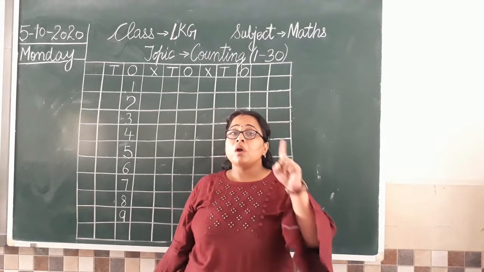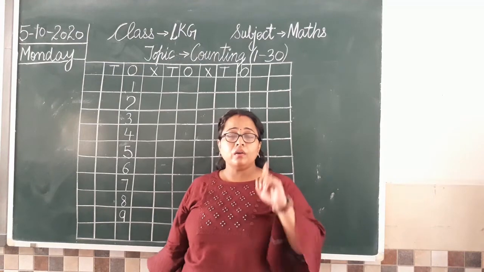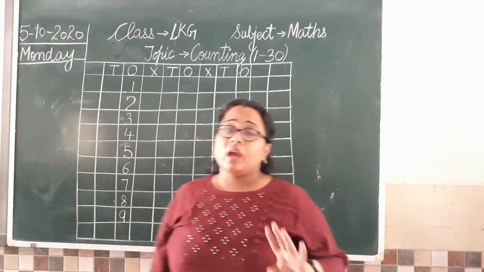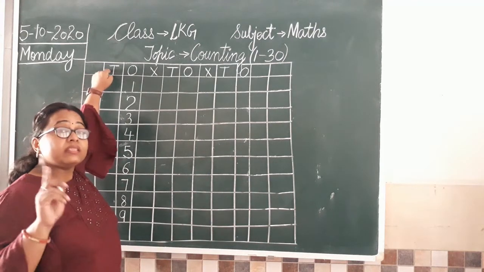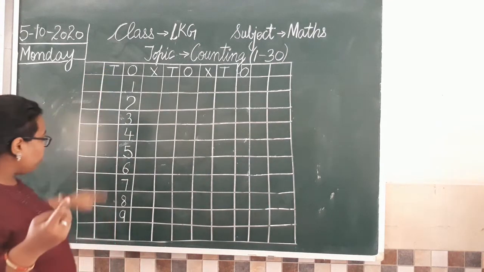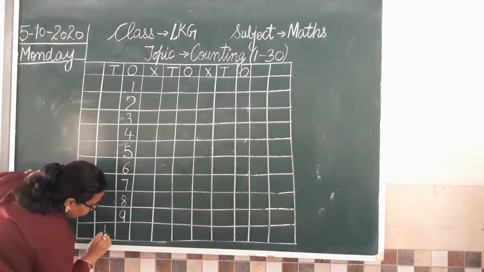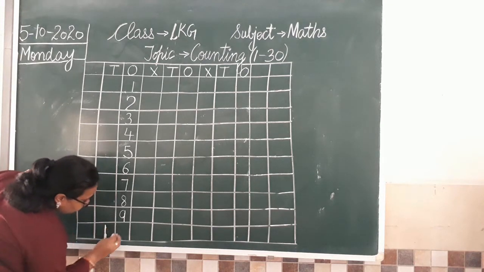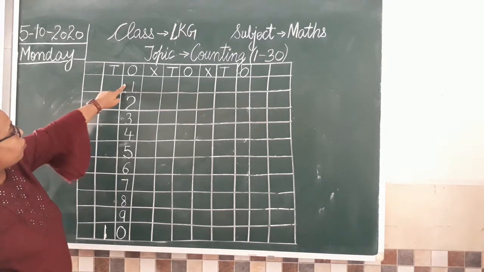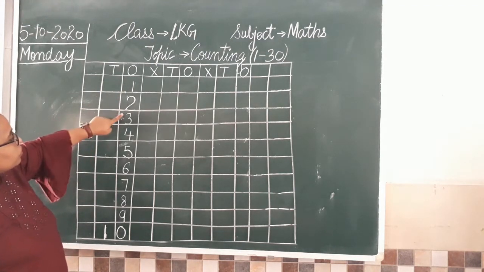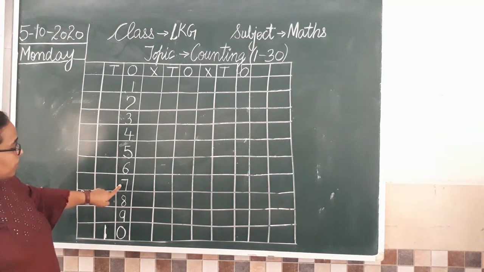So what is 10? One group of 10 objects. Isn't it? I told you earlier, one group of 10 objects. अब जब 10 objects हैं and T stands for tens. T stands for tens. So we'll write 1 under T. Clear? So 1 हम T के नीचे लिखेंगे like this and then we'll write 0 here. So see 1, 2, 3, 4, 5, 6, 7, 8.